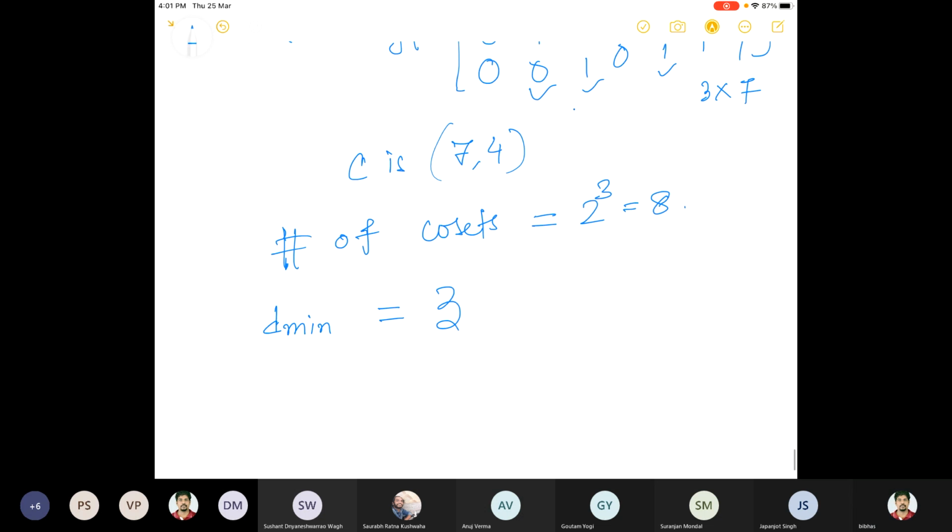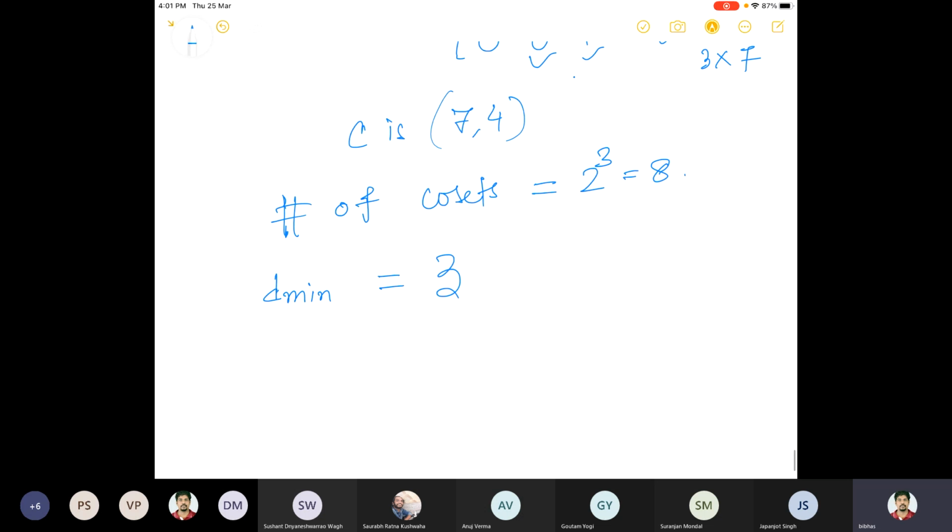So how many error patterns can our code correct if dmin is equal to 3? What is the value of t from today's theorem? It can correct up to t, because those can be used as coset leaders. What are the weights? Either 0 or 1. t is the floor of dmin minus 1 by 2.